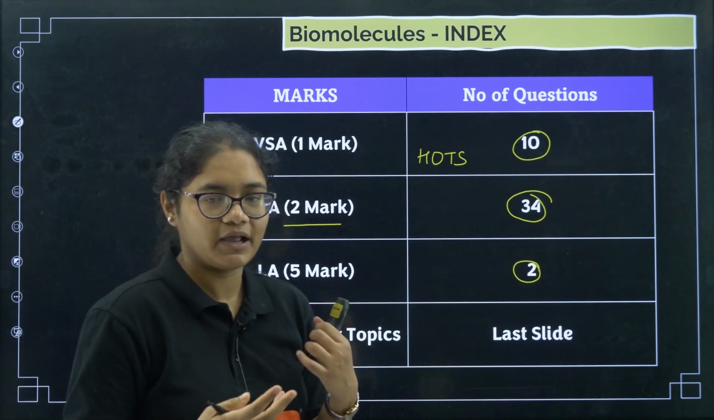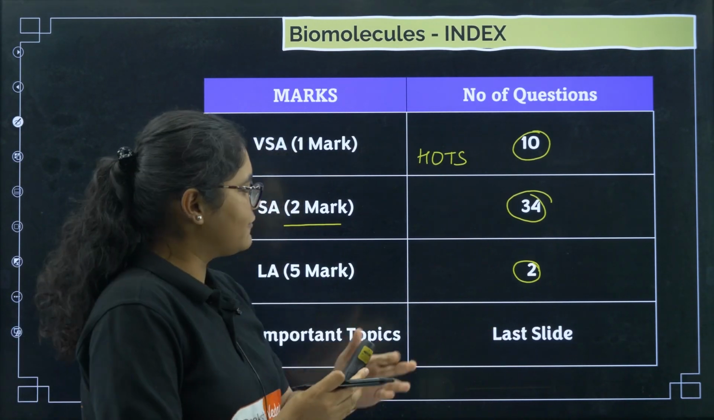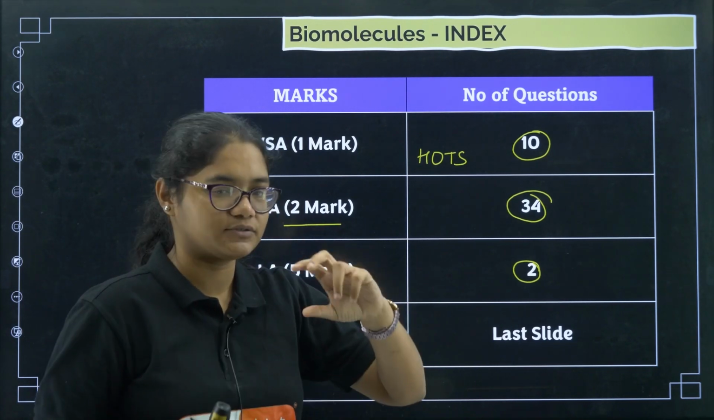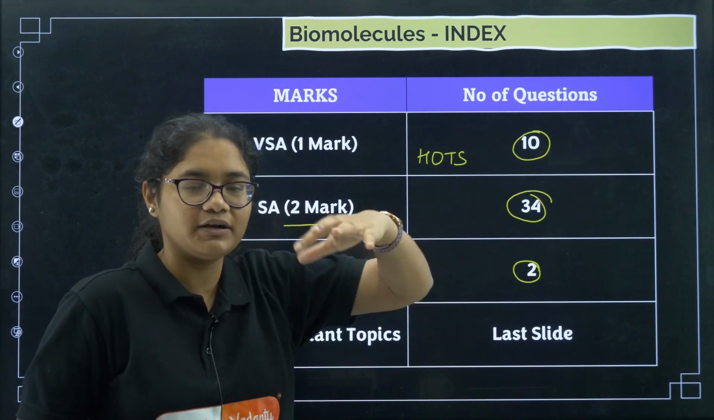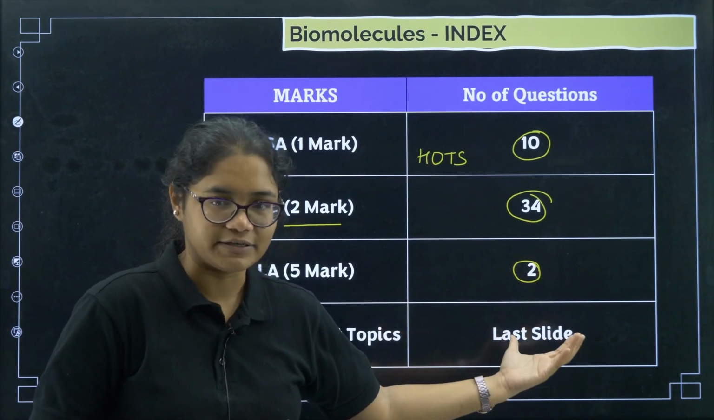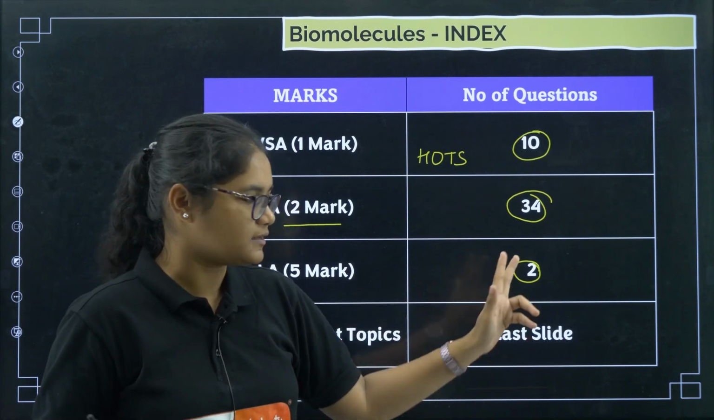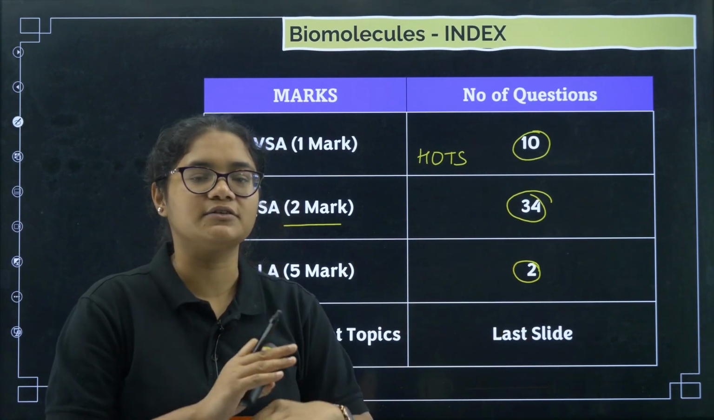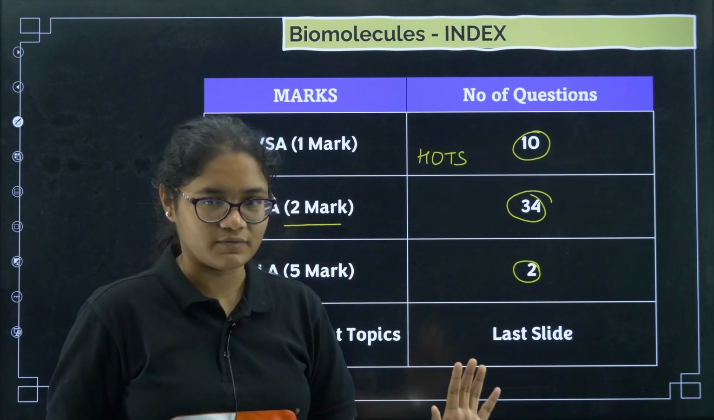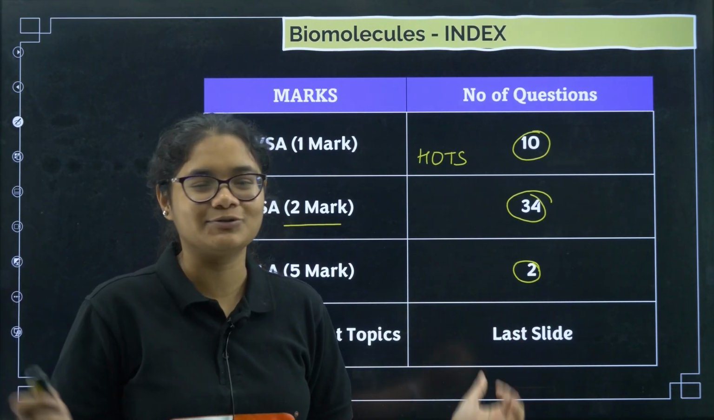Now a question may arise, why only 2 5-marker questions? Now see, whatever I have taken in 2 markers, if these questions are mixed from one point and asked as a 5-marker question, then if you do these 34 2-marker questions, you can easily answer the 5-marker questions. The combination of 2-marker questions will give you the 5-marker question. So you need not worry about that at all. And now let's get started, my dear students.